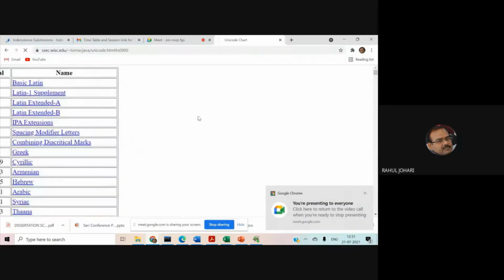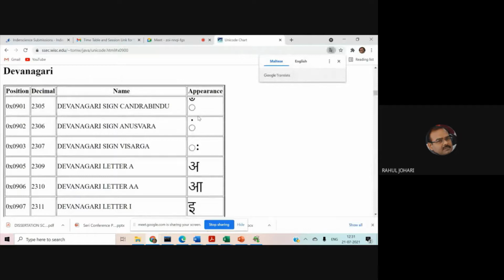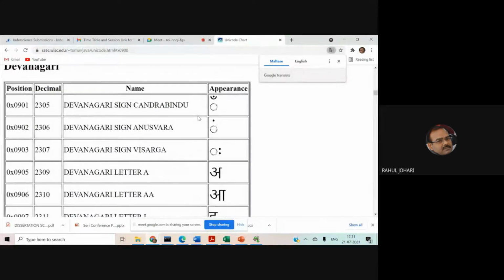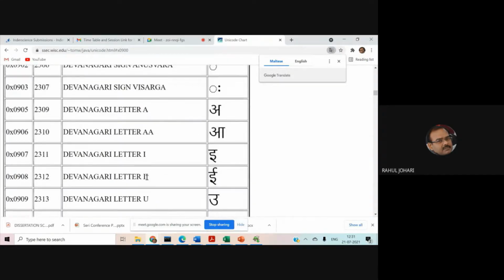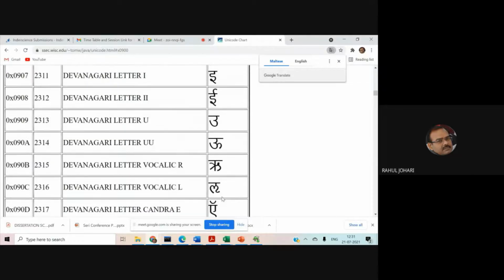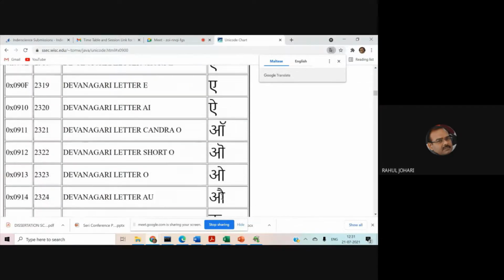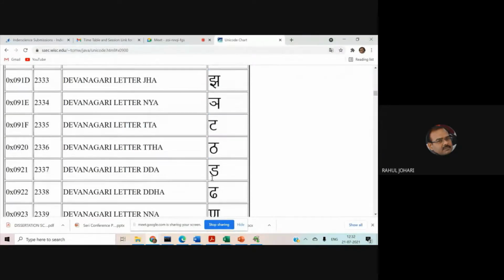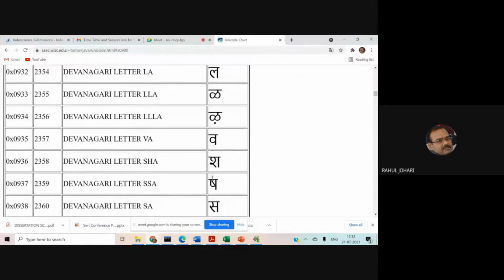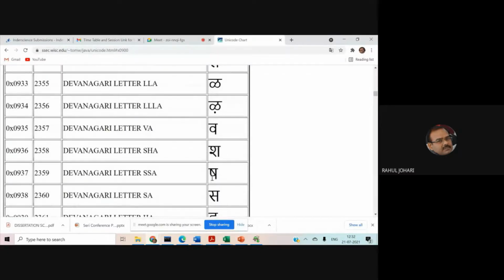If you look at this site, it contains the Unicode characters for the mapping characters. For example, here I can see a Devanagari letter A being represented by A, double A by capital Bada A, then I by Choti E, then Badi E, then U, U, R, L, E, everything is there. So this site was very useful to us in identification of the character, and these are Unicode values written in the second column for every Hindi language character. Same way, if you go down the line, all the Hindi speaking characters are now covered.